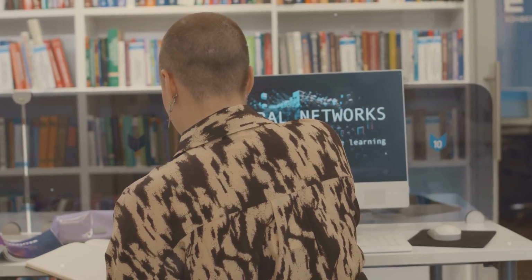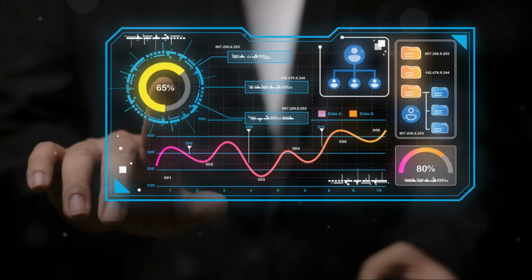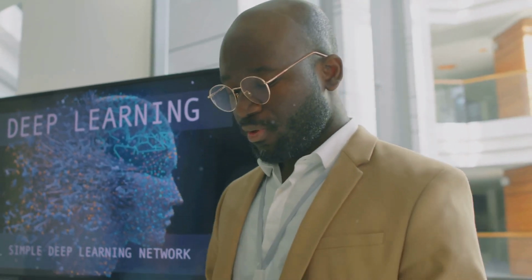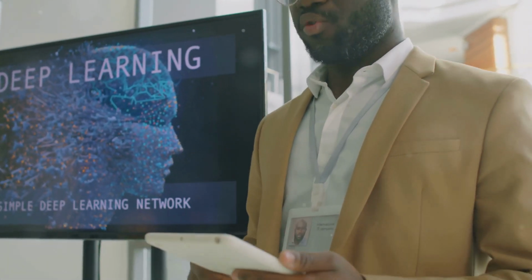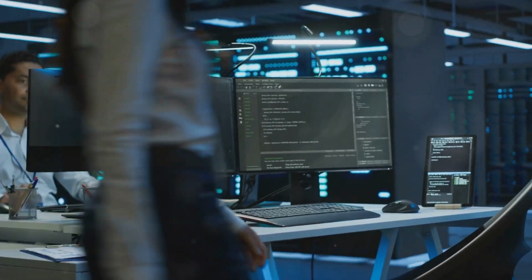Section 4, from prototype to production. Congratulations! We've built a powerful machine learning model that's ready to make accurate predictions. But our journey doesn't end there. To truly harness the power of our model, we need to deploy it into a real-world environment where it can make a tangible impact. This is where model deployment comes in.